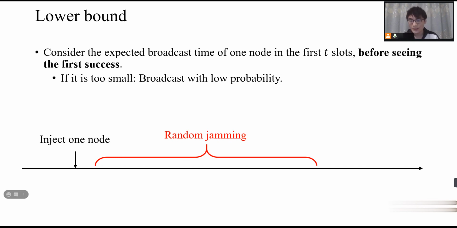If it is too small, that means one node will broadcast very few times in the interval. And just imagine the adversarial strategy that injects one node in the first slot and then performs some random jamming in the next several slots to prevent the node from succeeding. Then since the node will broadcast with very low probability, it is hard for it to successfully broadcast its message.